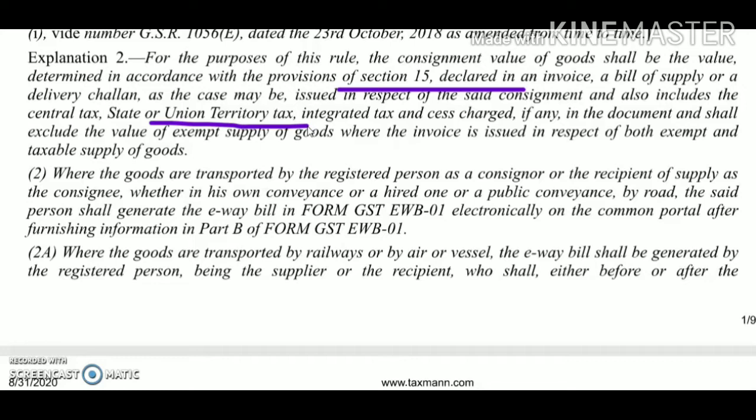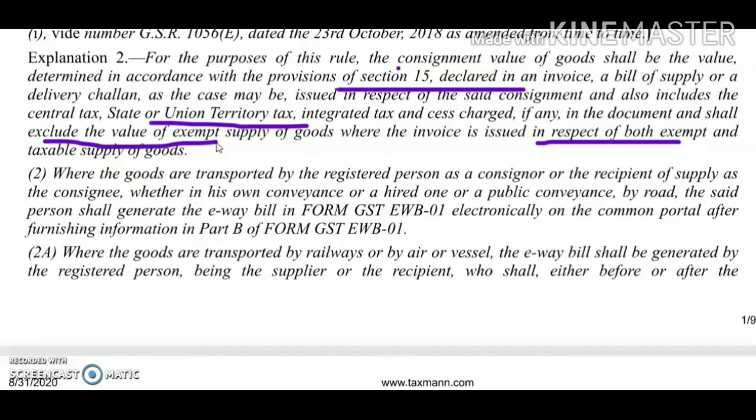However, suppose a person has made supplies of exempt supply as well as taxable supply, and has issued a common invoice for both. Then for the purpose of calculating the consignment value, the value of the exempted supply will be excluded from the consignment value for determining the applicability of the e-way bill.